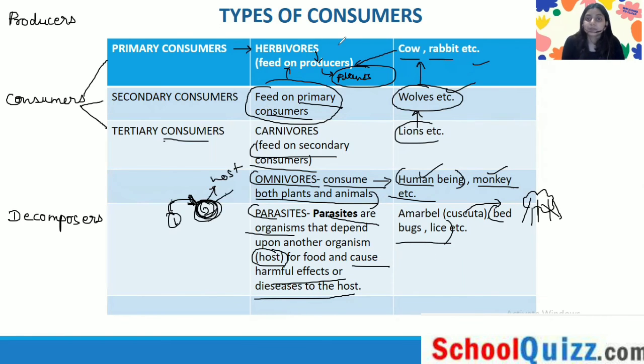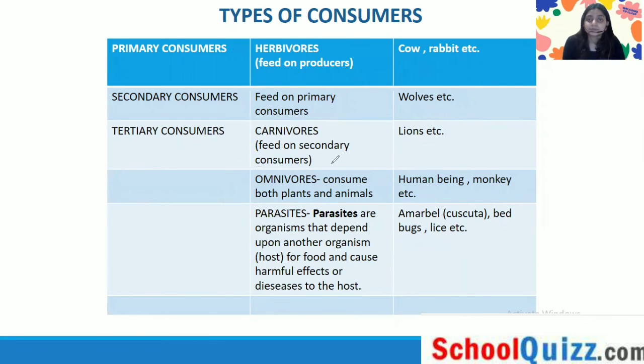Like, let's take a chart. Here we have lion, wolves, cow, plants.